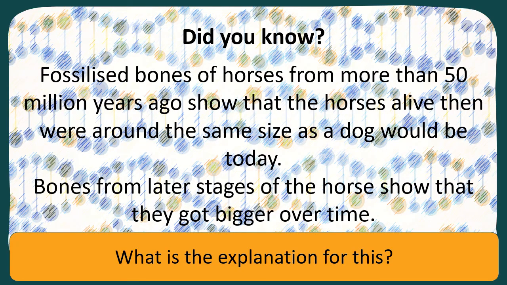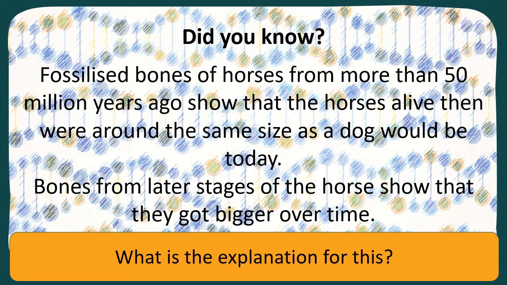Did you know fossilized bones of horses from more than 50 million years ago show that horses alive then were around the same size as a dog would be today? So picture that in your head. 50 million years ago, there was something very similar to what we see as a horse today, but the horses then were very, very small.